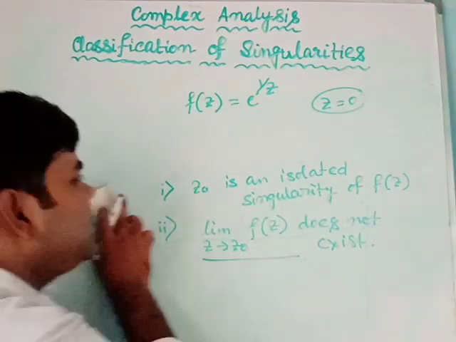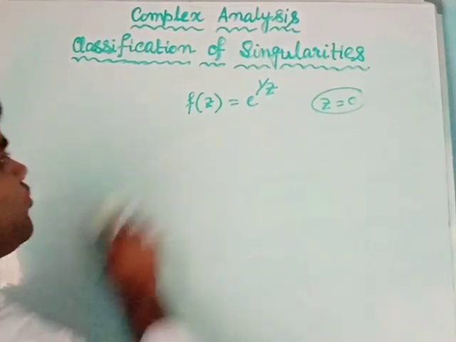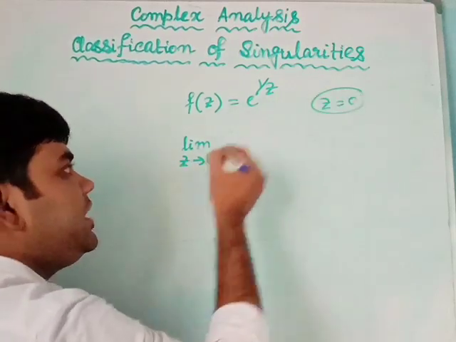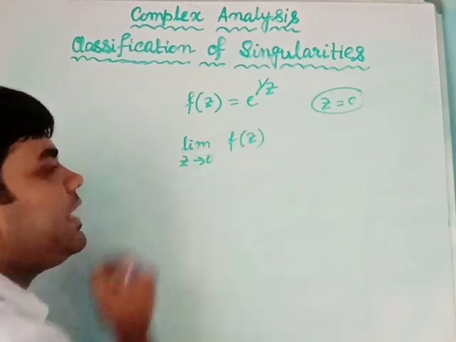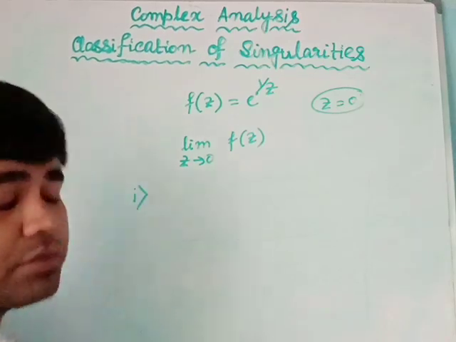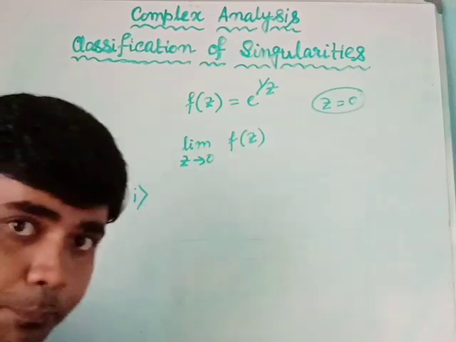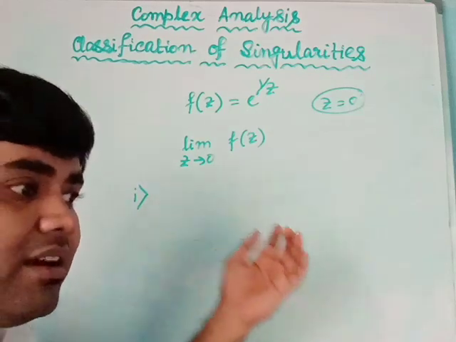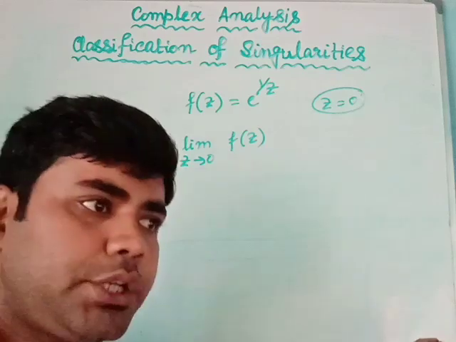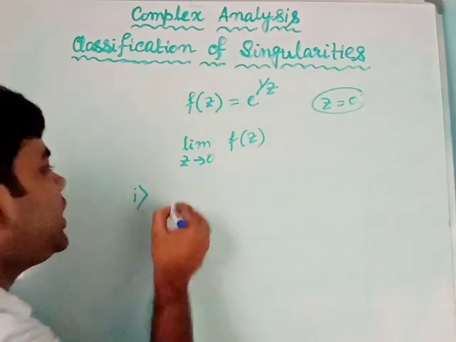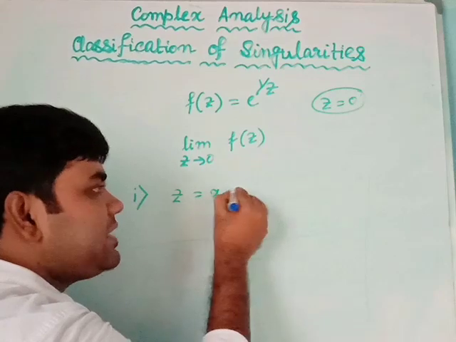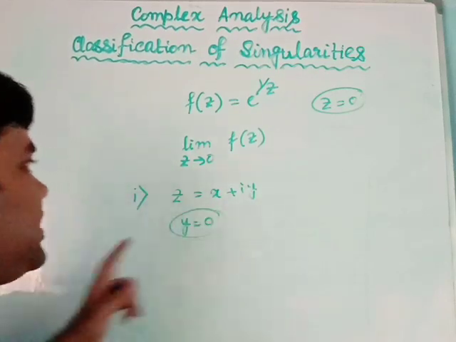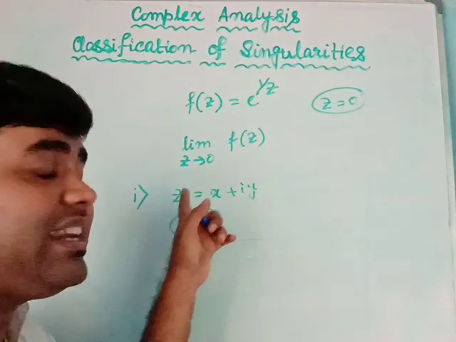Now if I take the limit as z tends to that particular singularity 0 of f(z), then I will get three distinct values. If I approach the origin 0 along the right of the real axis, I will take z equals x plus iy first, then I will make y equals 0. y equals 0 means z is tending to 0.